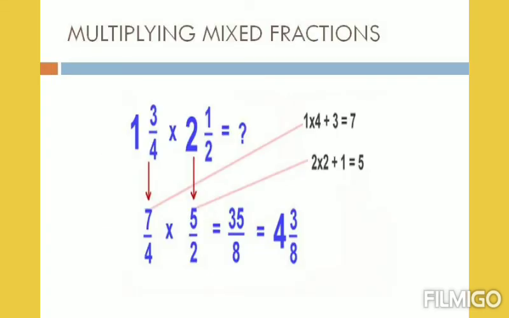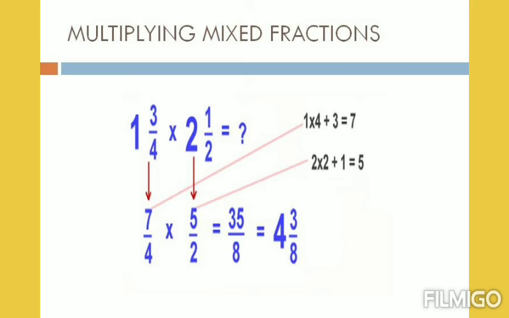Next, how to multiply two mixed fractions. Let us consider 1 3 by 4 into 2 1 by 2. Both are mixed fractions. First, convert them into improper fractions. Next, we can multiply the numerator with numerator and denominator with denominator. So now 1 3 by 4 can be written as 7 by 4 and 2 1 by 2 can be written as 5 by 2.